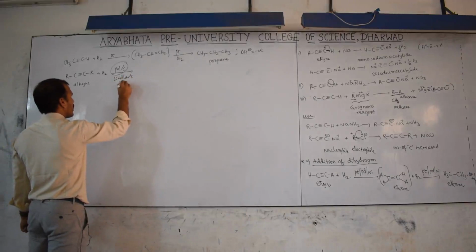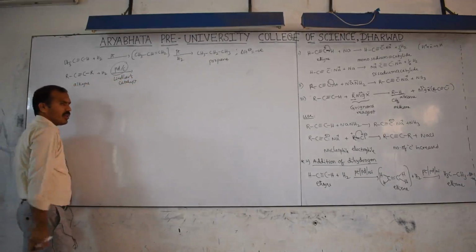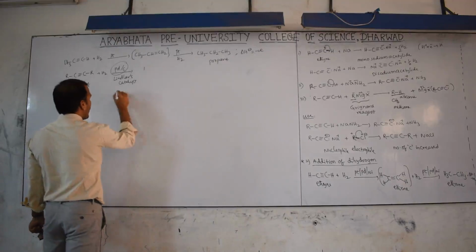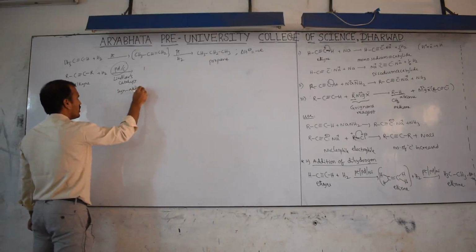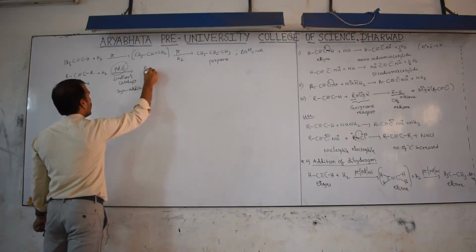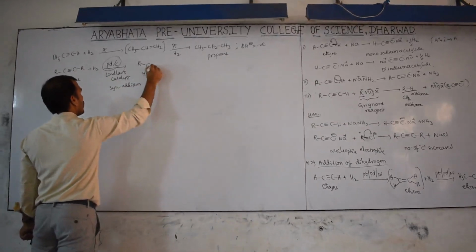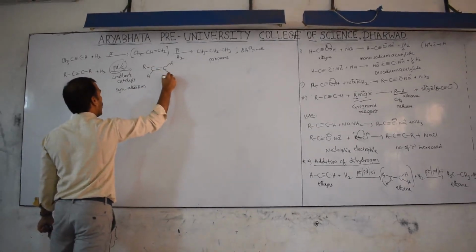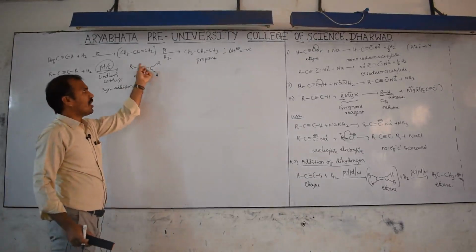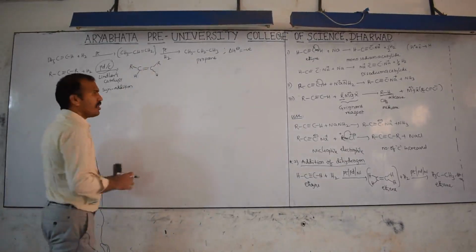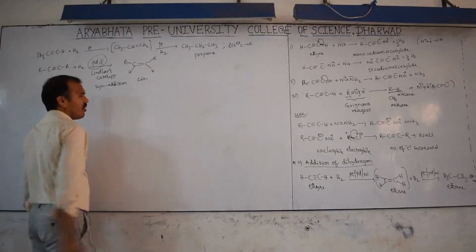Lindlar's catalyst. Then one hydrogen on the left side, one hydrogen on the right side. Then this is added, which addition? This is syn addition. Therefore R, C, and if you look here, these are the same groups, and here R and R. So now the hydrogens are on the same side of the double bond, and the alkyl groups are on the same side of the double bond. Therefore this is the cis form.